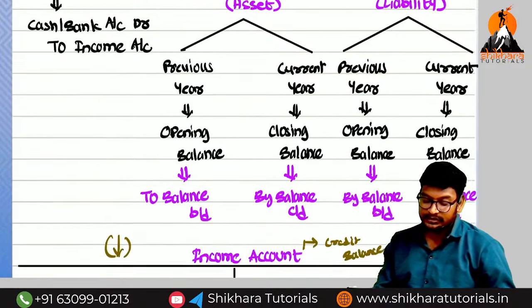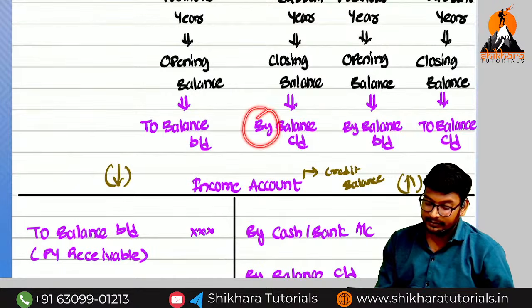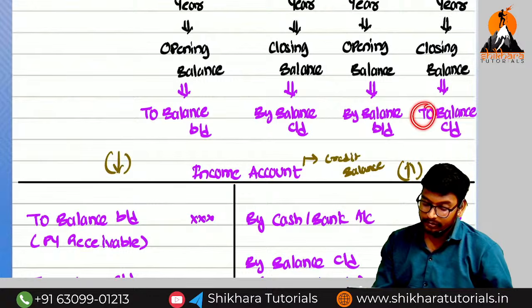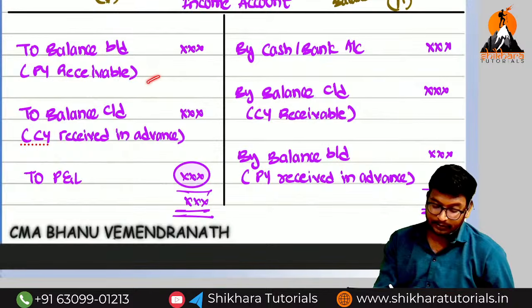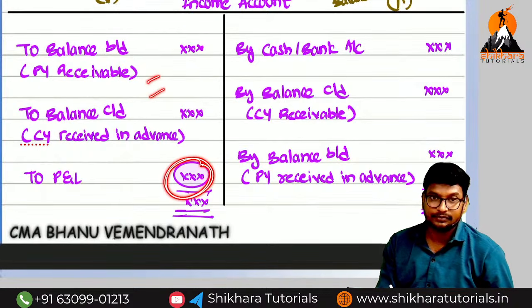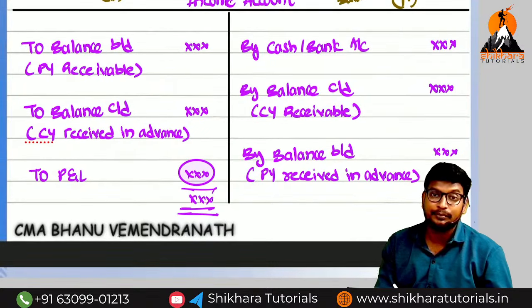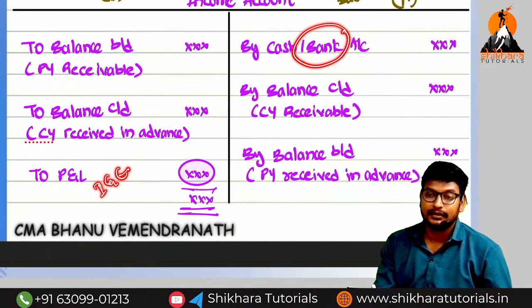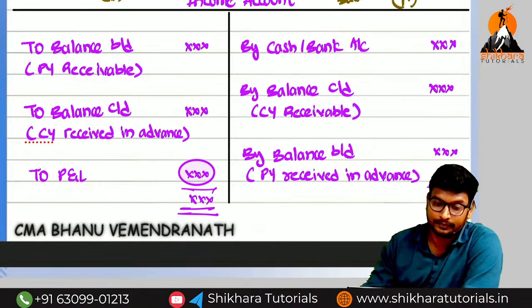So by using this, you can record: to means debit, by means credit. We have recorded like that, and the closing balance will be transferred to which account? P&L account. Here, P&L, when coming to the NPO point of view, is the income and expenditure account. And cash or bank is called the receipts and payments account. Are you getting the point?